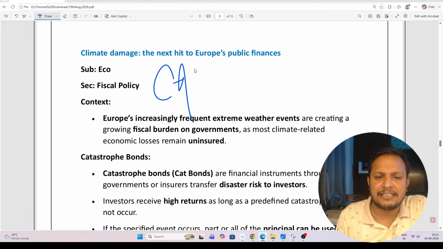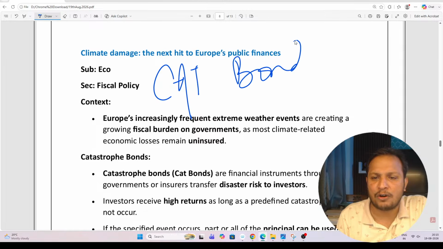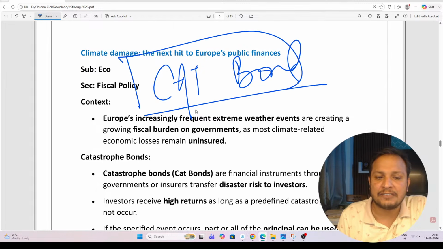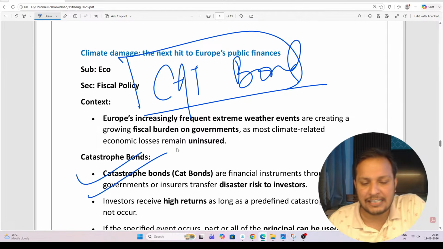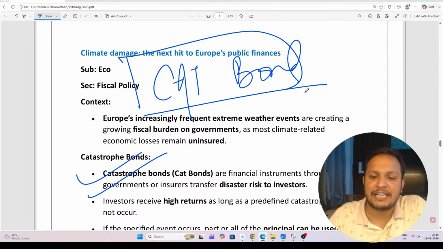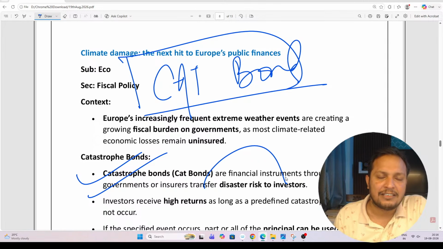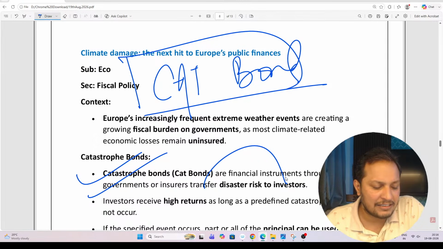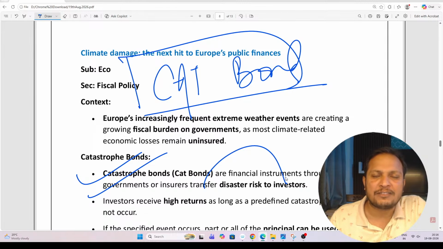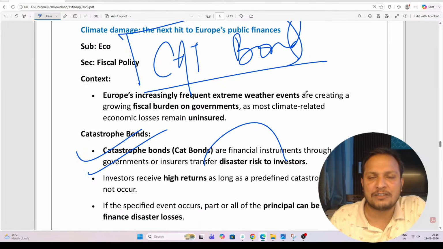Next, guys, a new bond has come. The name of the bond is CAT bond. What is a CAT bond? CAT stands for catastrophic bond. Catastrophic bonds are financial instruments through which the government or the insurer transfers the risk to the investors. It's a specialized bond.